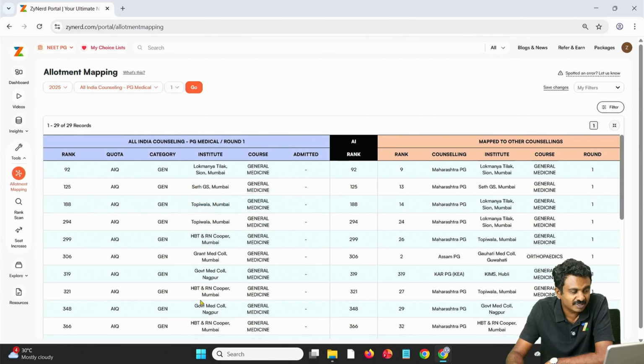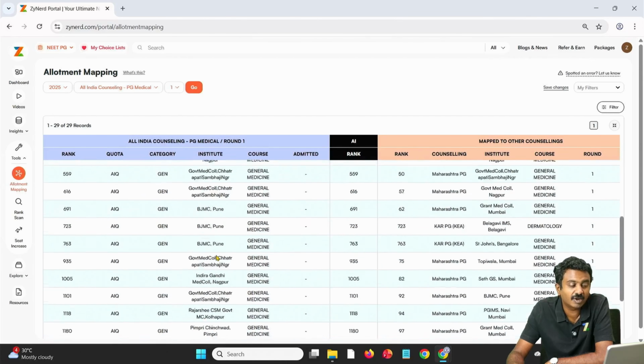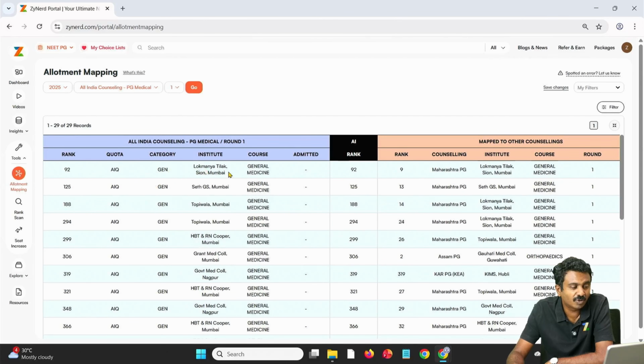We assume from this that LTM and Seth GS have the highest preference as far as general medicine is concerned in Maharashtra, because we don't see any LTM allotments later. Basically, LTM closed at 92 All India rank and Seth GS closed at 125 All India rank as far as general medicine is concerned. So this candidate ranked 188 and this candidate ranked 294 might not have got Lokmanya Tilak and Seth GS because they have only been allotted general category candidates. So that might be the case.